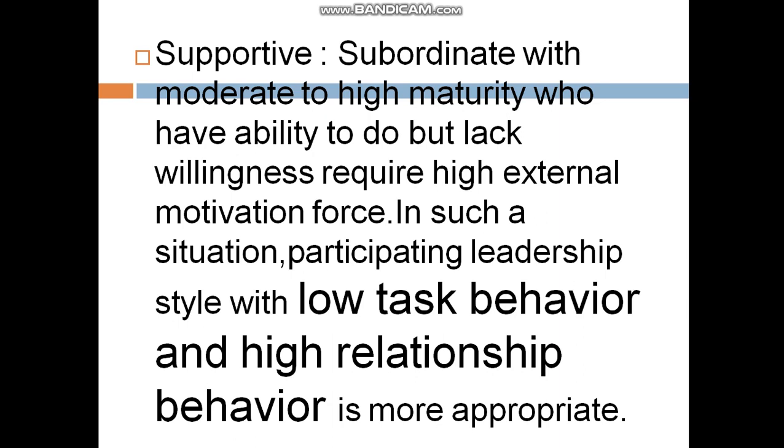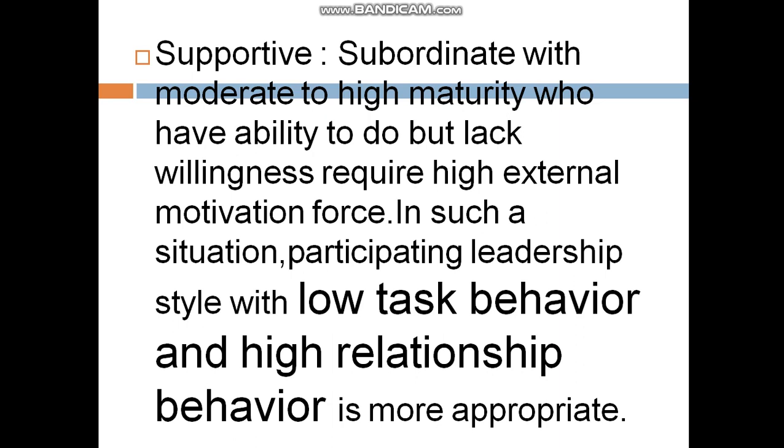These subordinates need low task behavior and high relationship. They give low task because they lack willingness, but they have the ability to do the work. So maintaining high relationship is more appropriate. Do you understand what I am saying?